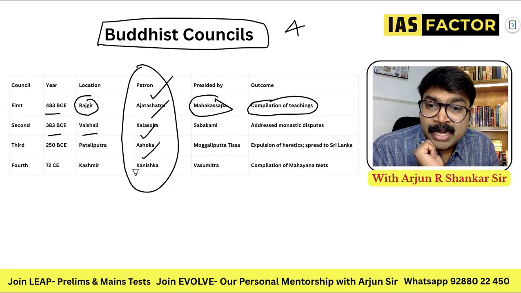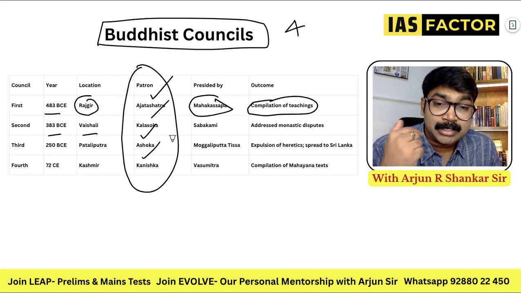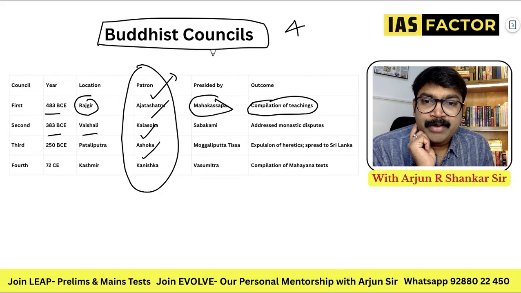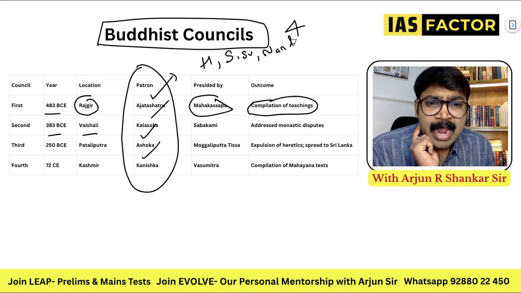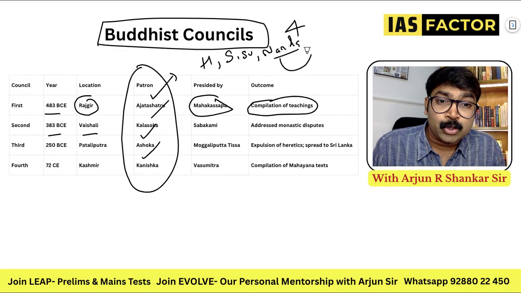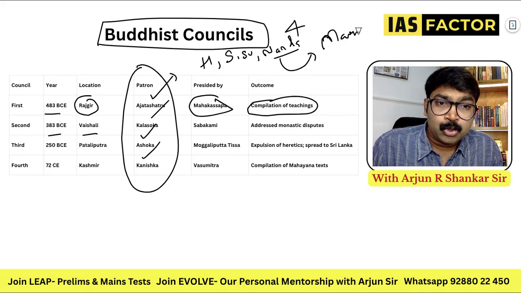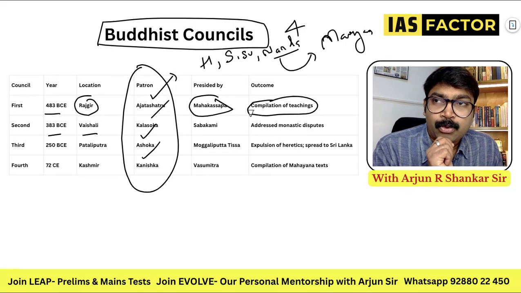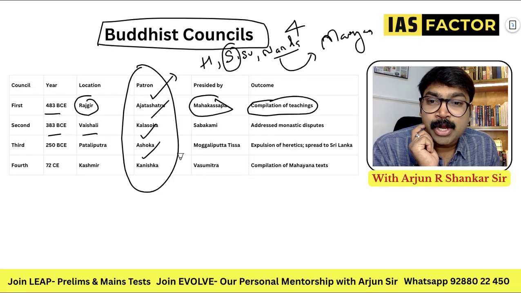Second is 383 BC, exactly 100 years later. It was held in Vaishali, presided by Kala Ashoka. It is not Ashoka, it is Kala Ashoka. Because we'll learn about the Haryanka dynasty after the Mahajanapada period, then the Shishunaga dynasty, then the Nanda dynasty, and after that the last Nanda ruler, Dhanananda, was overthrown by Chandragupta Maurya, which starts the Mauryan Empire. So this is how it starts. So always remember, Kala Ashoka is a famous king of the Shishunaga dynasty.